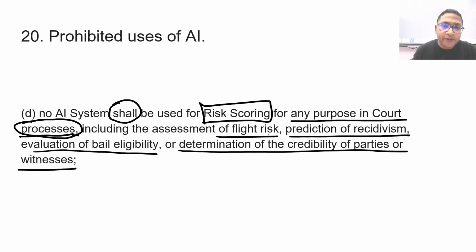For example, AI cannot be used for what is the probability that a particular accused will fly, okay, will abscond. Prediction of recidivism: what is the probability that a particular person will re-offend? What is the probability that this person is eligible for bail? What is the probability for determination of the credibility of parties or witnesses?